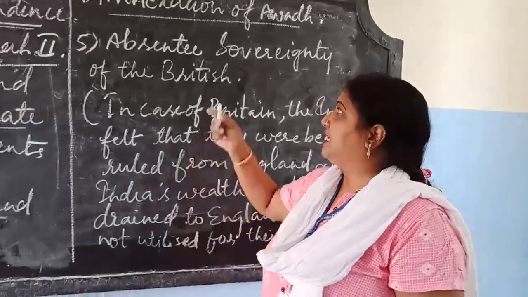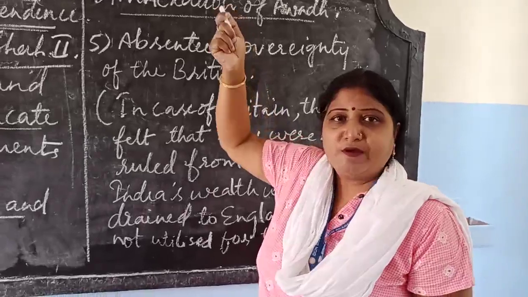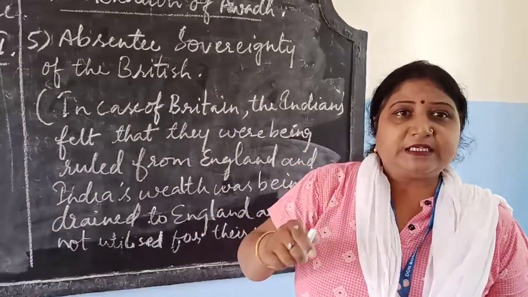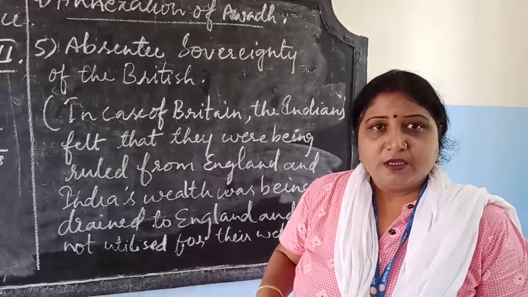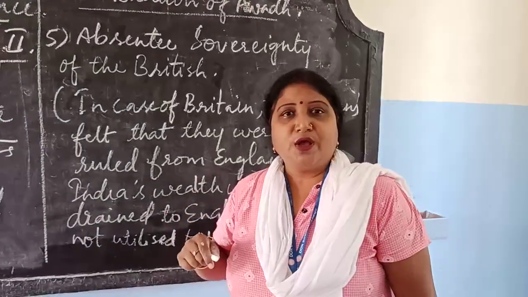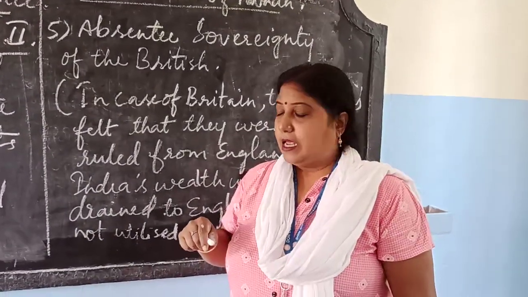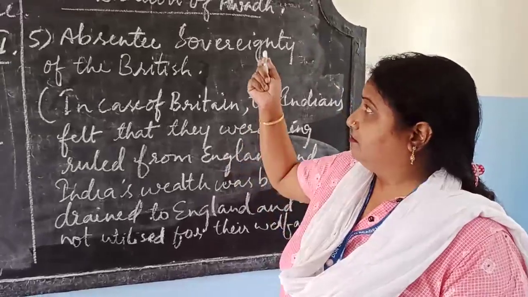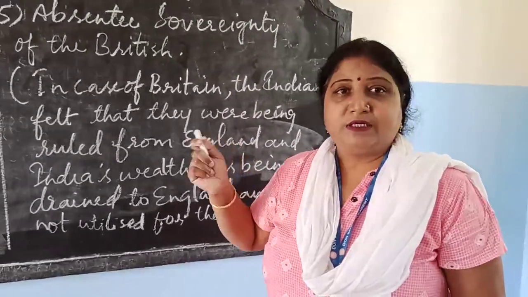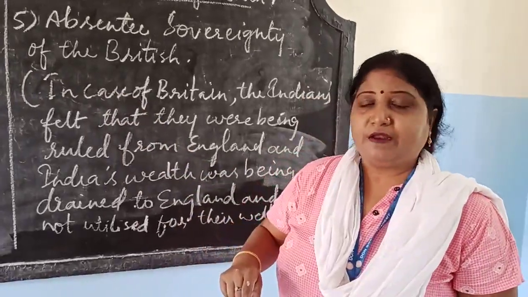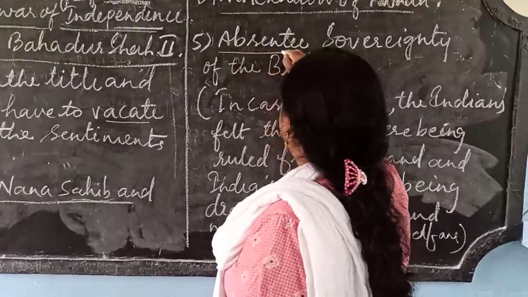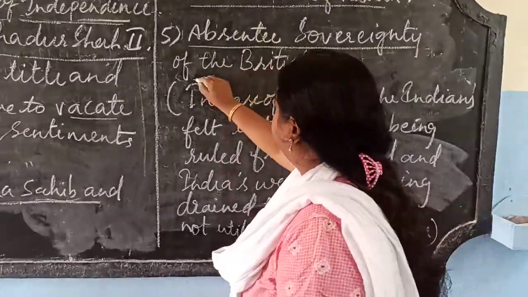So here Awadh was annexed under the pretext of misgovernance. Army was disbanded. The talukdars, the zamindars' estates were confiscated. So under these circumstances, many people lost their means of livelihood. Okay, so that's the reason the Awadh people, the Awadh soldiers, our talukdars, our zamindars joined the revolt of 1857.